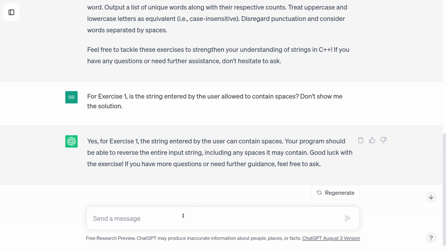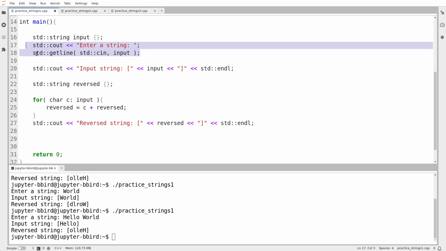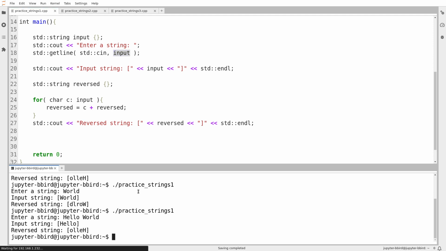There is a way of reading input that contains spaces. I guess I want to read an entire line of text, and so I will use the function std::getline. getline takes a place to read the line from, so it'll be cin, and a string into which the line is read. Now, in the video where I talk about getline, I observe that there's something strangely creepy about the getline function if you're coming out of a C background, which is, how is it able to take this string as a parameter, not as a pointer, just as a regular parameter, and modify it? But go look at the lecture videos if you want an answer to that question. For now, I will just use it.